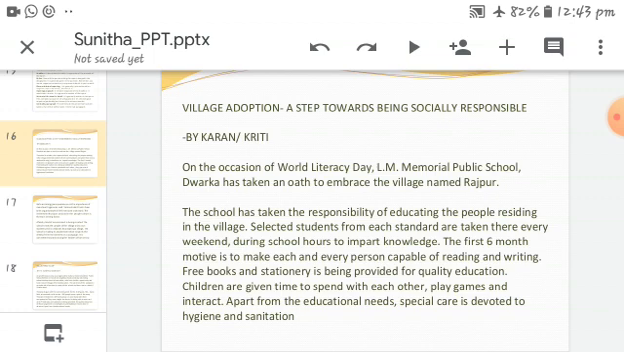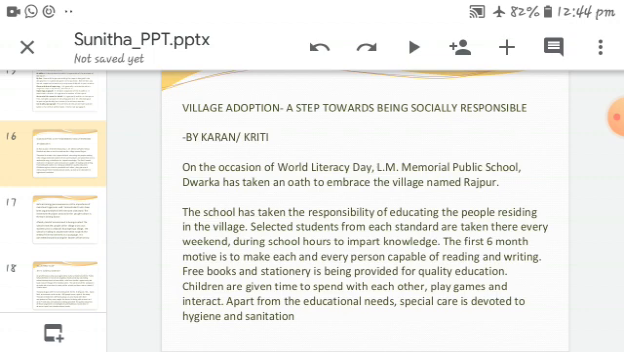residing in the village. Selected students from each standard, so students are taken from each class, are taken there every weekend. So they are visiting the village every weekend during school hours to impart knowledge. In school time, the school faculty take the students to the village, and the first 6 months' motive is to make each and every person capable of reading and writing.